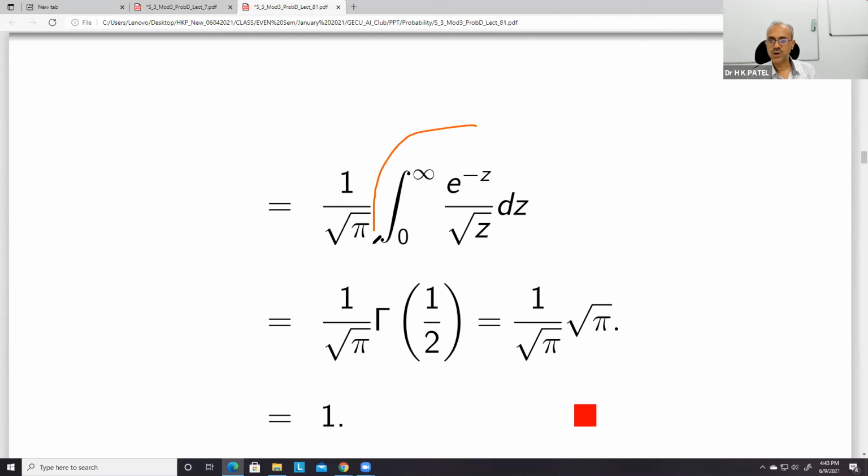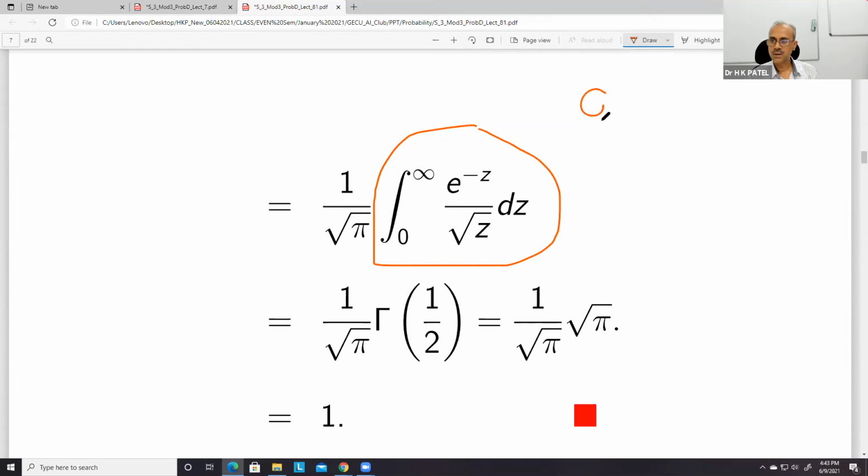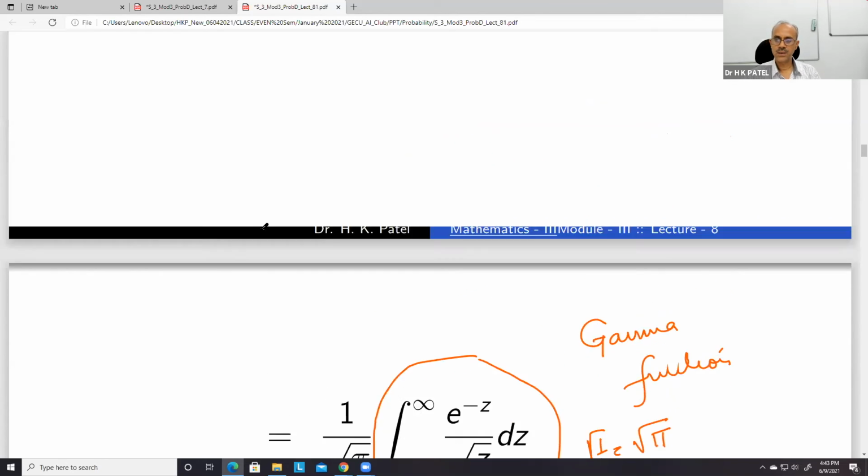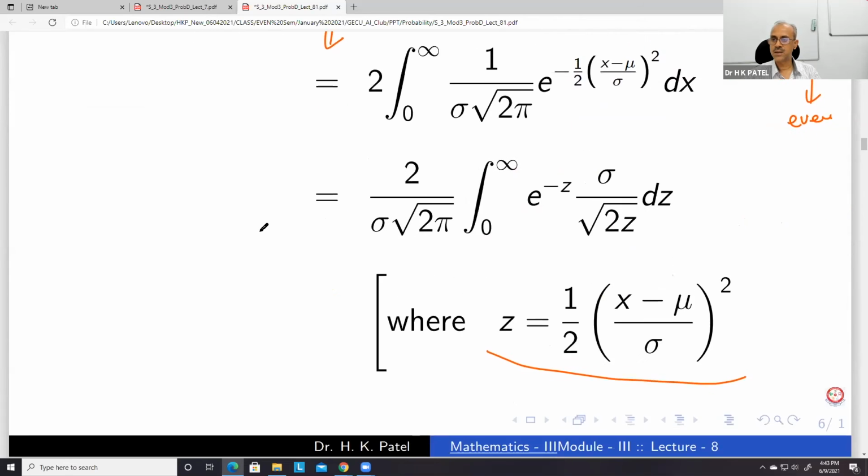And this is an important integral in the integral calculus. I think it is the gamma function. So this integral is equal to gamma 1 by 2. And gamma 1 by 2 has value root pi, and therefore it is equal to 1. So you can see the details here.